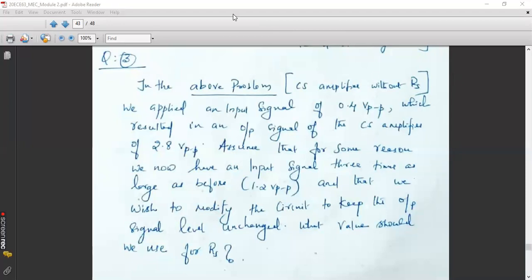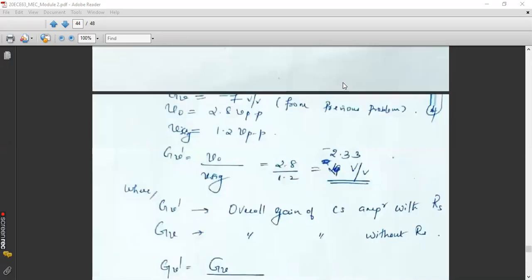Yes, anyone can tell me what will be the relation with RS and without RS for GV? How many times the gain has been decreased? 1 plus GM into RS. Very good. It is 1 plus GM into RS.